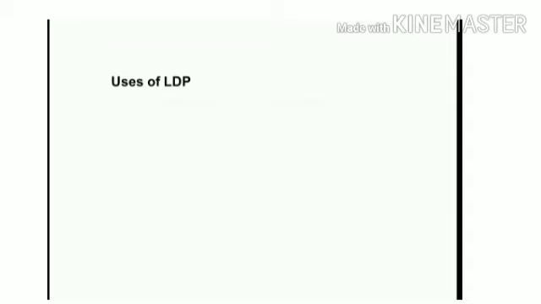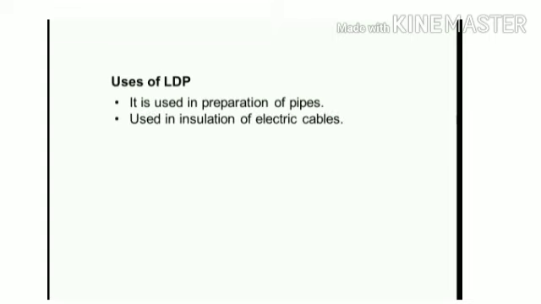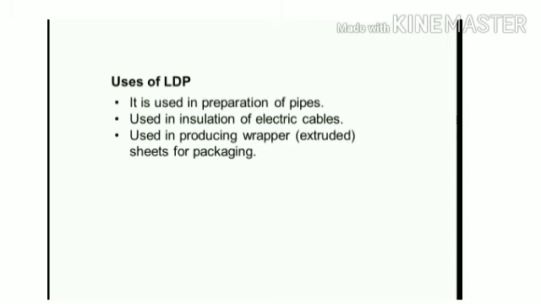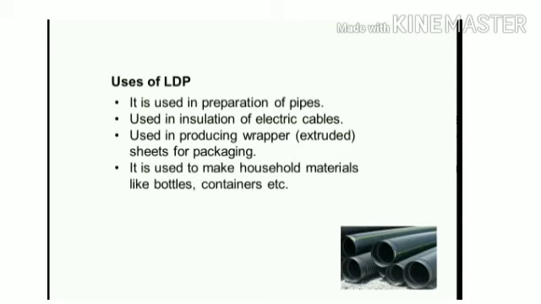Uses of LDP. It is used in preparation of pipes, used in insulation of electric cables, used in producing wrappers, that is extruded sheets for packaging. It is used to make household materials like bottles, containers, etc.